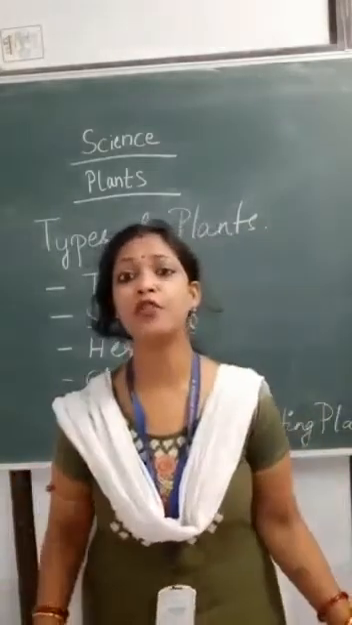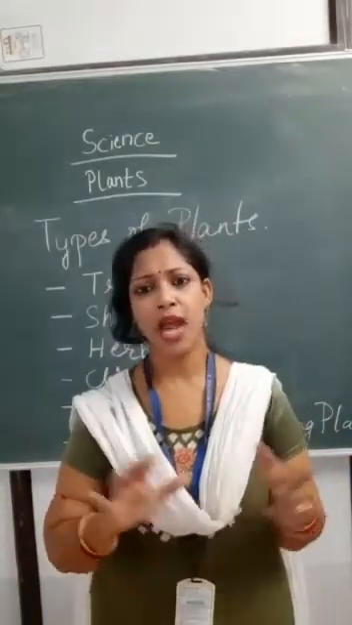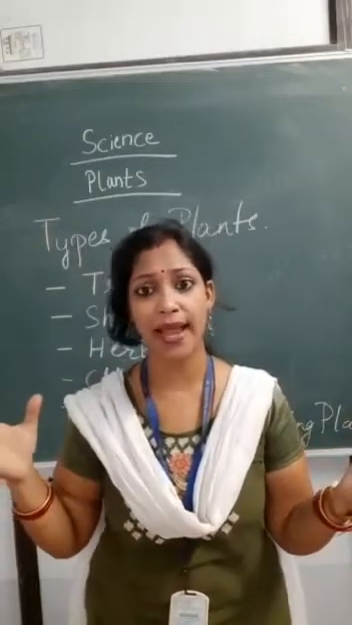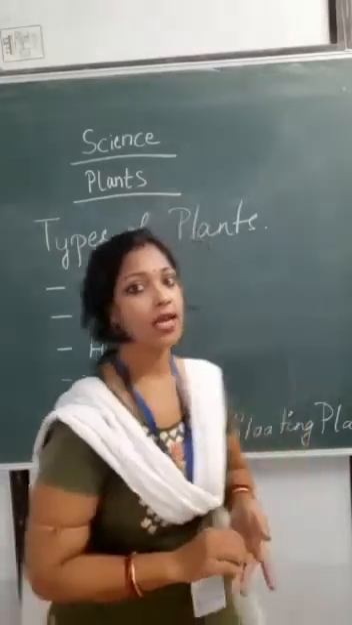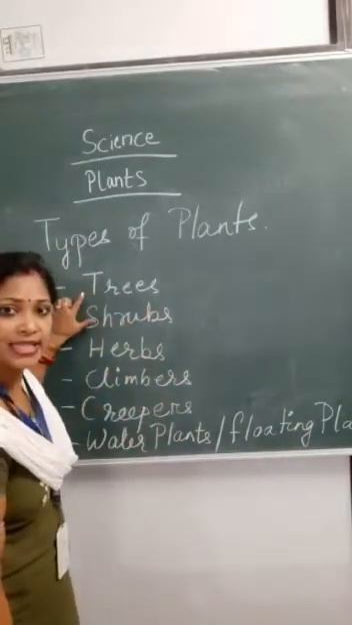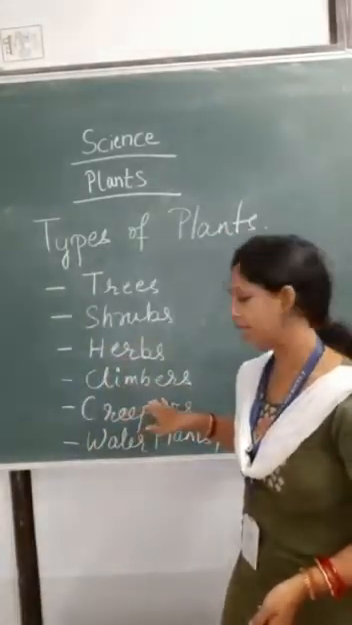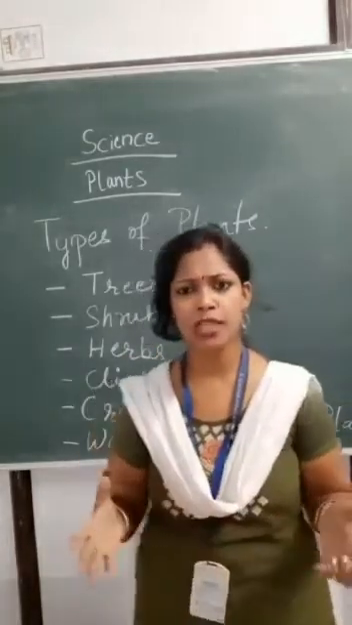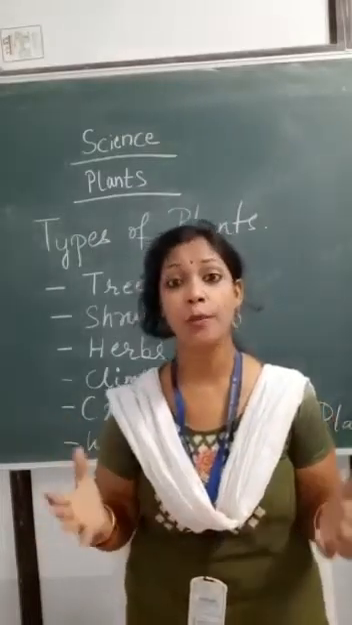Plants are of different sizes and shapes. You can see around you there are some big plants, some small plants, some tall plants. So we can see different types of plants around us. One by one we will explain the different types of plants. We have trees, shrubs, herbs, climbers, creepers, and water plants or floating plants. You must be thinking, so many types of plants! Yes kids, we have so many types of plants.